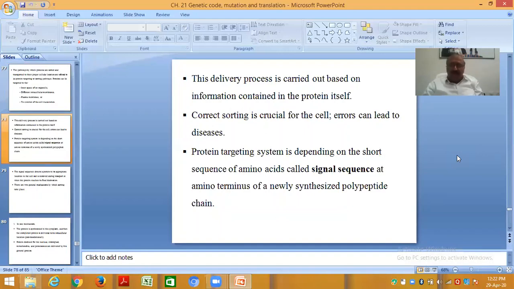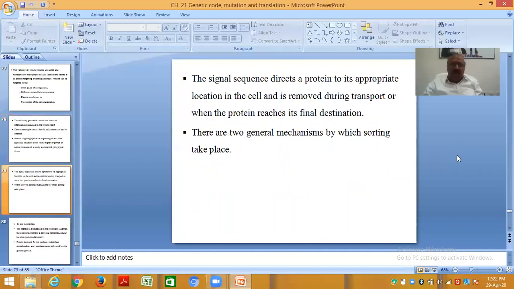Protein targeting systems depend on a short sequence of amino acids called the signaling sequence, at the amino terminus of a newly synthesized polypeptide chain. The signal sequence directs the protein to its appropriate location in the cell and is removed during transport or when the protein reaches its final destination.